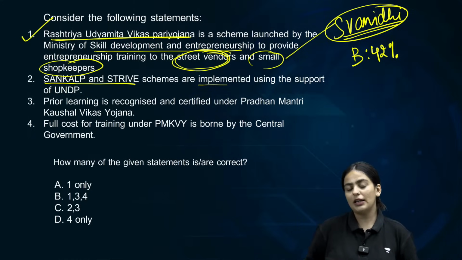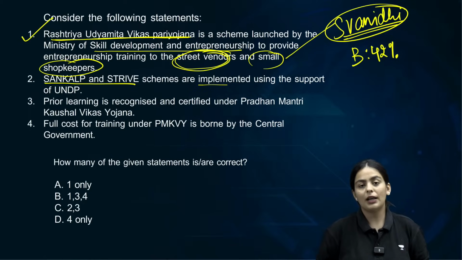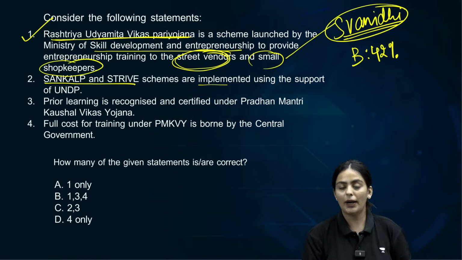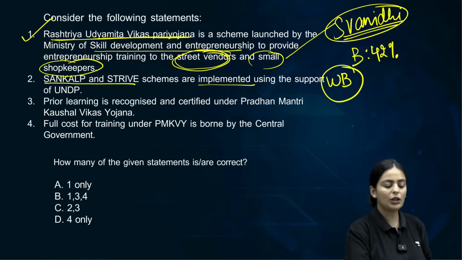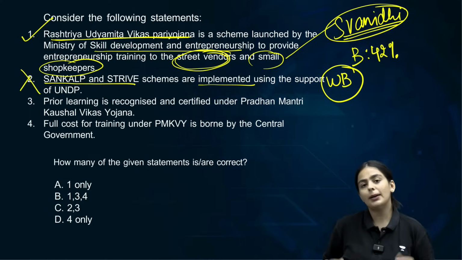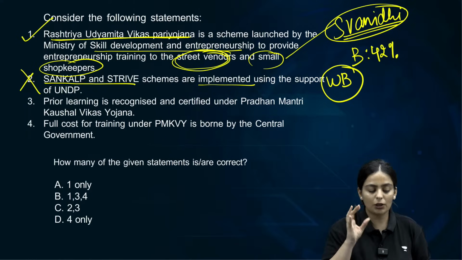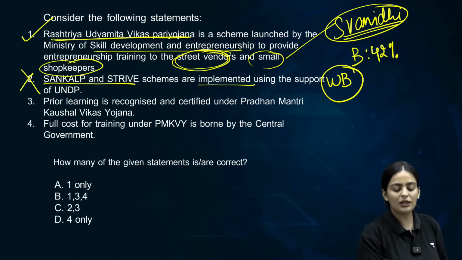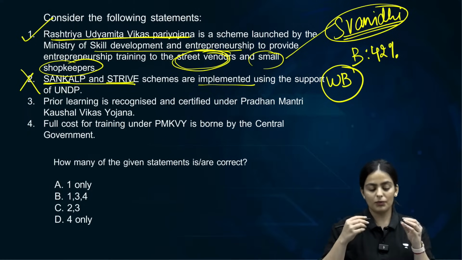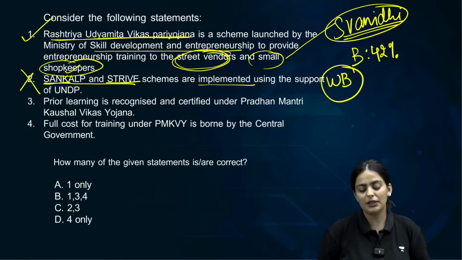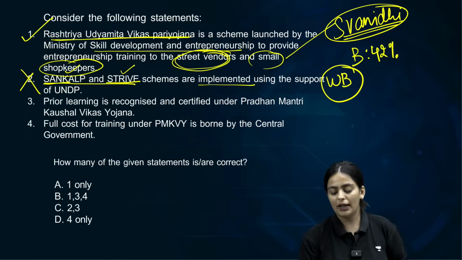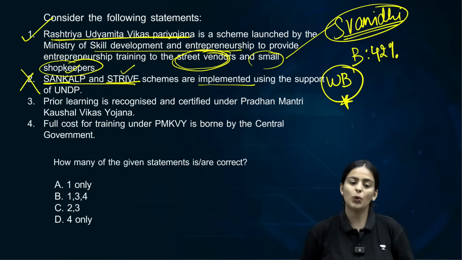Which international organization has supported India in order to implement Sankalp and Strive schemes? It is not UNDP, it is the World Bank. You can just remember the two things, that Sankalp and Strive are basically schemes relating to skill development and training, and they are supported by the World Bank.